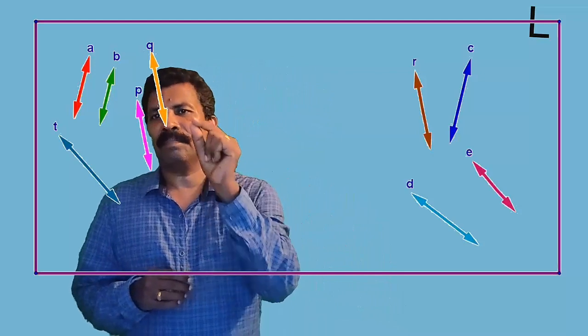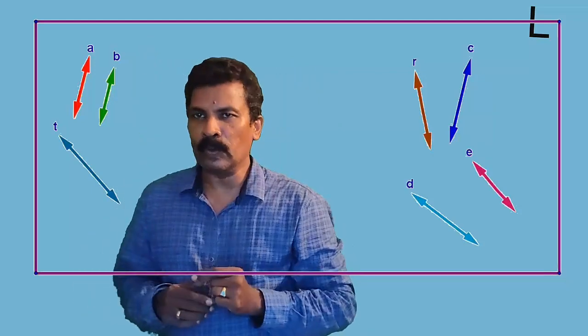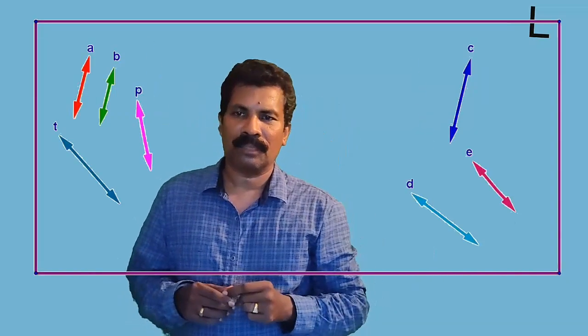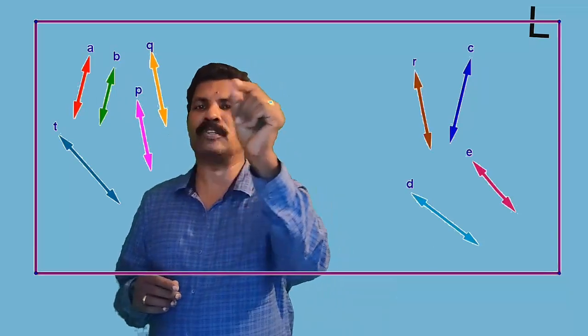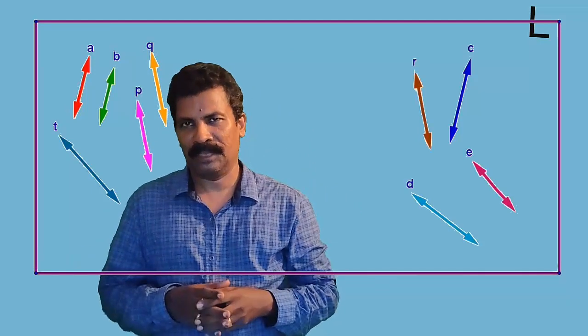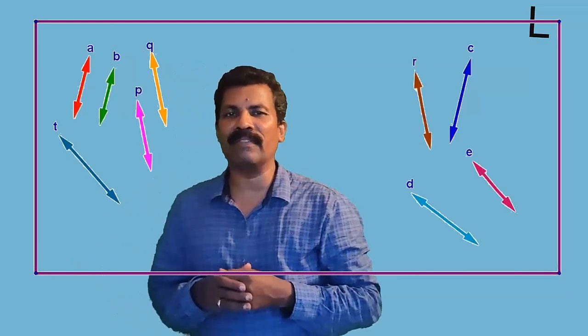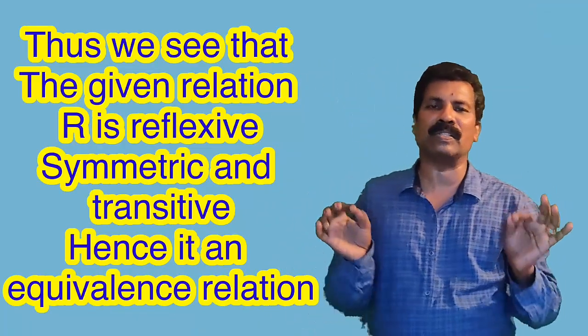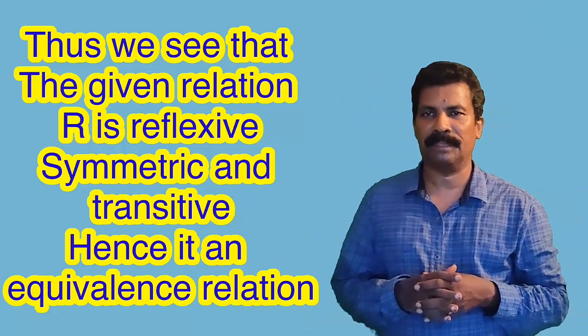Once again, P is related to Q, and Q is related to R, and we see that P is related to R. Hence, transitive. Thus, we see that the given relation is reflexive, symmetric, and transitive. Hence, it is an equivalence relation.